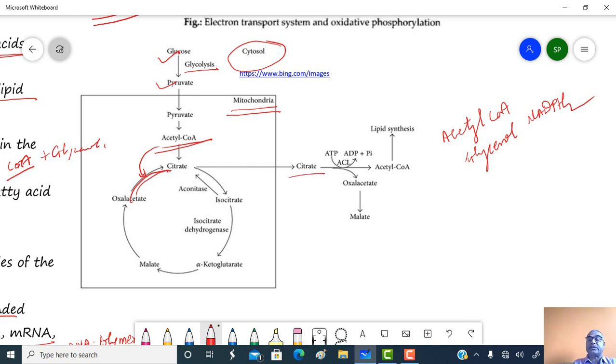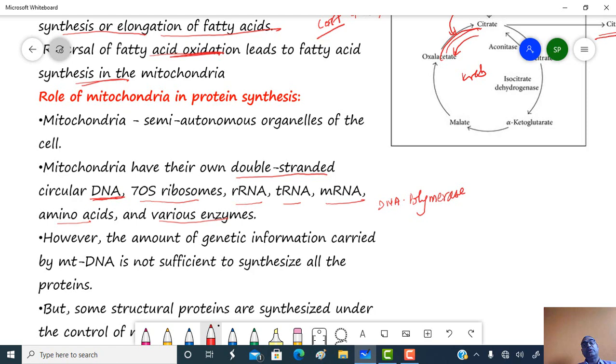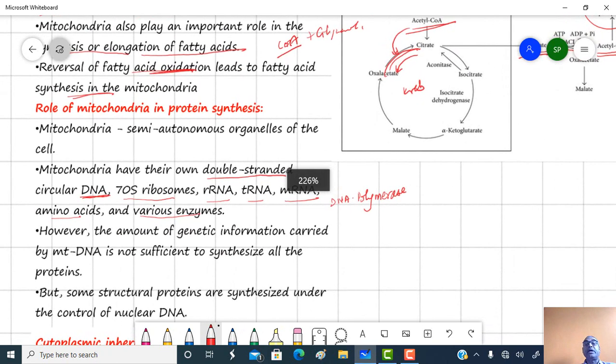This citric acid again produces oxaloacetic acid along with acetyl coenzyme A, and this acetyl coenzyme A, glycerol, and NADPH2 again synthesize the lipid. So this is the Krebs cycle which occurs in the mitochondria. So this is lipid metabolism. You will see lipid metabolism in a biochemistry lecture.